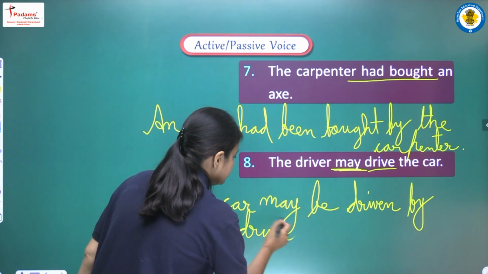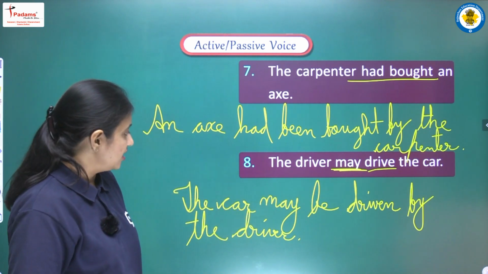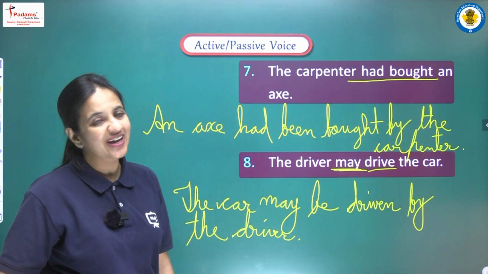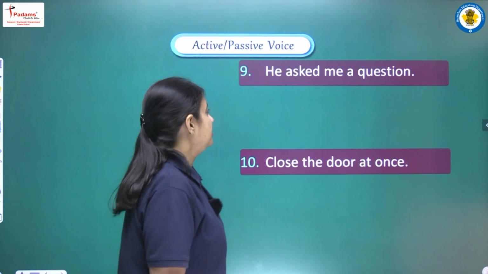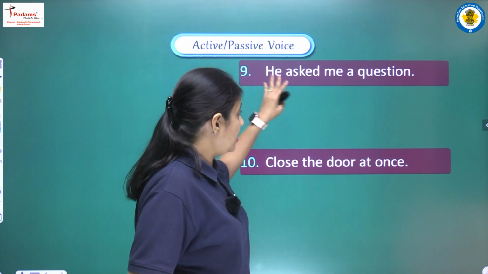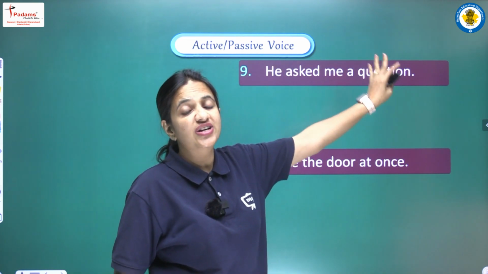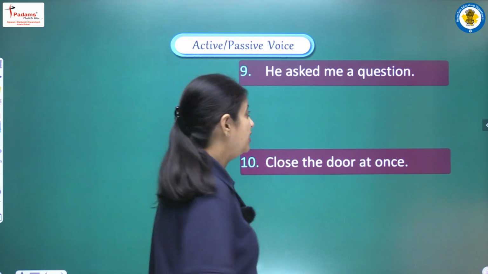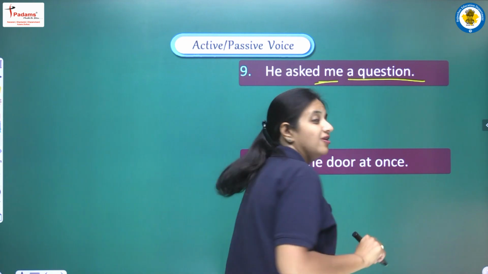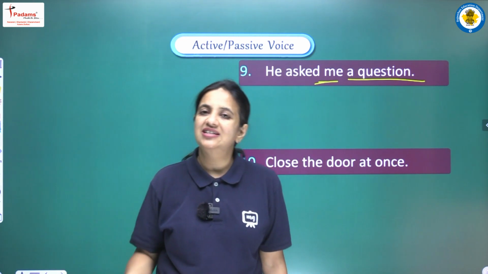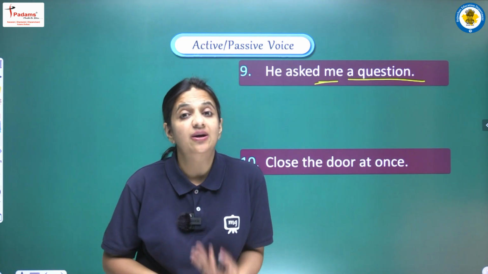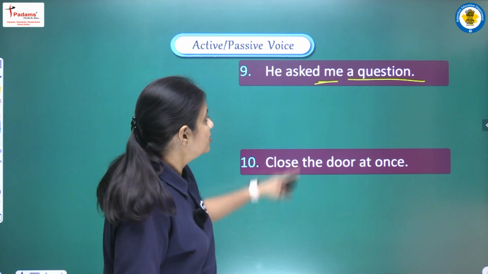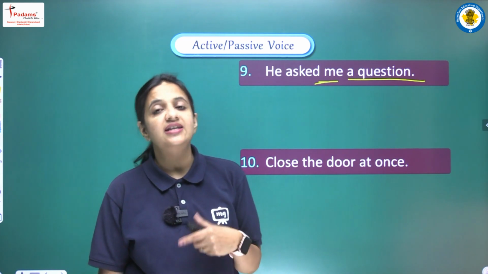So now the sentence of passive voice will be the car may be driven by the driver. All right. Moving on. Next sentence we are having here: He asked me a question. So in this sentence we can see that we are having double object. Me is also object, a question is also object. Okay, so we have discussed this rule also, that if we are having double object in any sentence, then we can start our sentence with any object. Okay, so we are starting with me.